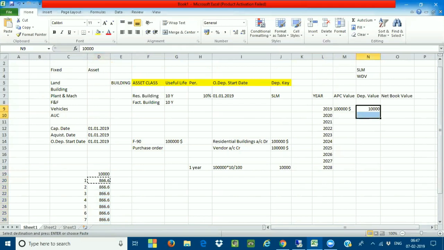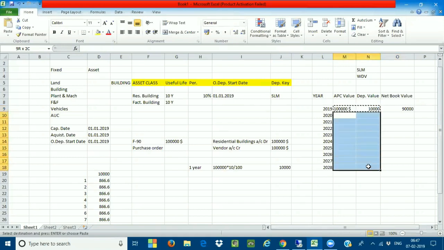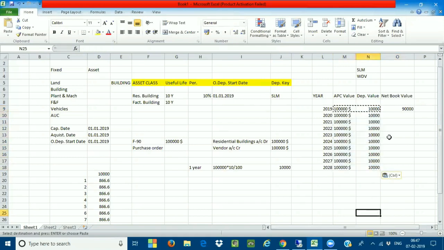And what is the net book value? Net book value is nothing but 1 lakh minus 10,000, which is equal to 90,000. 90,000 is going to be the net book value. For the next year it is the same, because I'm using straight line depreciation, so every year this will remain the same. And the net book value, we are going to see the depreciation here.